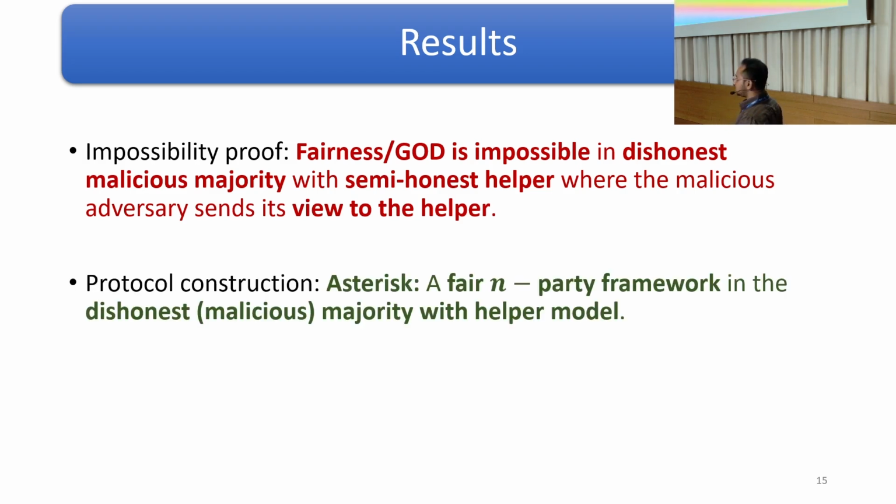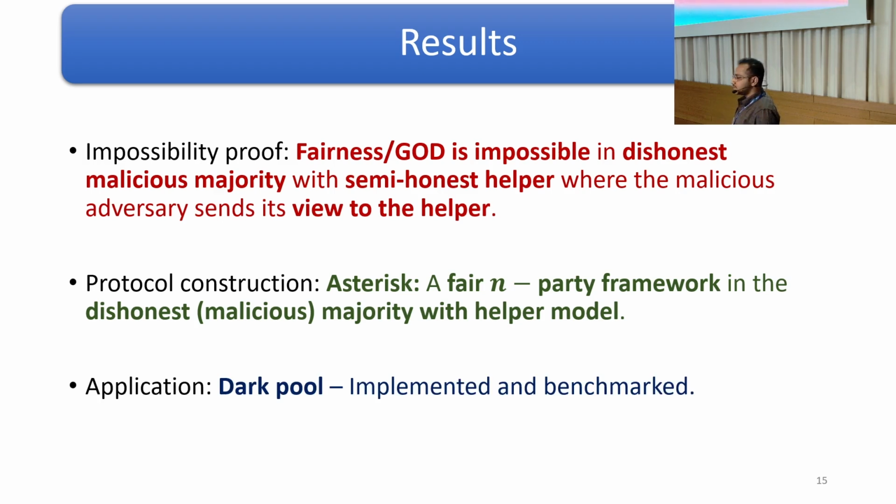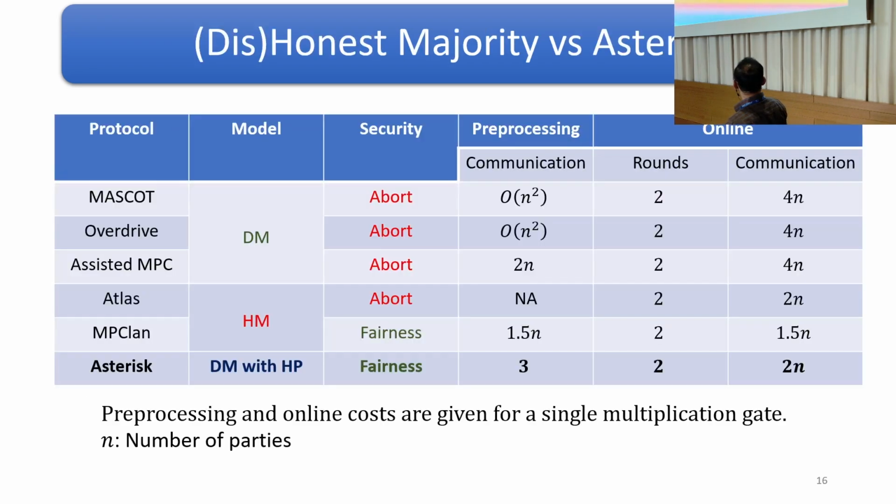Then we consider the either model, that is, either the helper party is semi-honest or the malicious adversary corrupts a majority of the parties. In this model, we design an MPC protocol, Asterisk, which is extremely efficient and also scalable. We demonstrate its scalability by running it for hundreds of parties. Finally, as dark pool is a natural application in this model, we design the required primitives and building blocks for this application. We implement and benchmark it for demonstration.